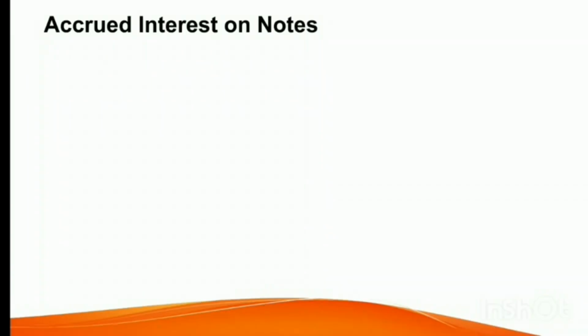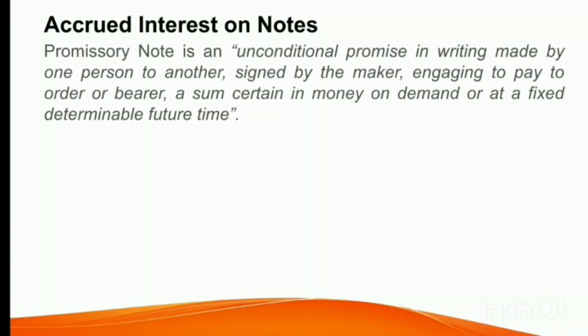The notes we are referring to here is the promissory note. The promissory note is an unconditional promise in writing made by one person to another, signed by the maker, engaging to pay to order or bearer a sum certain in money on demand or at a fixed determinable future time.